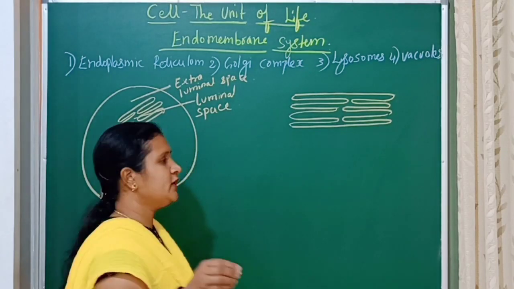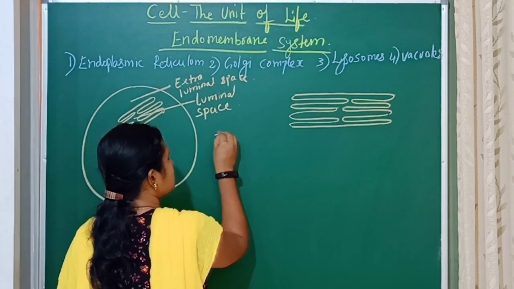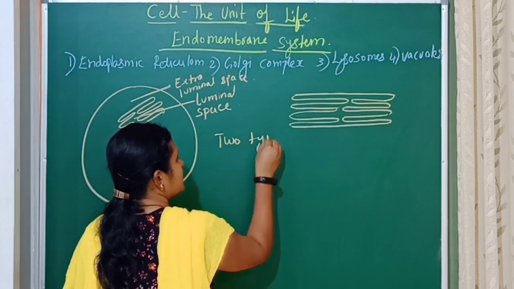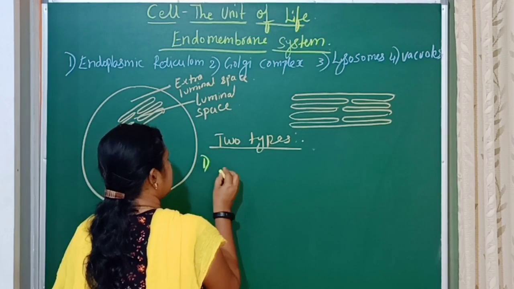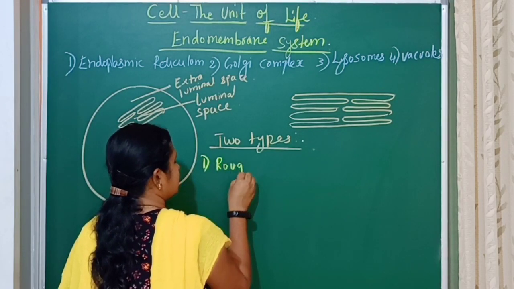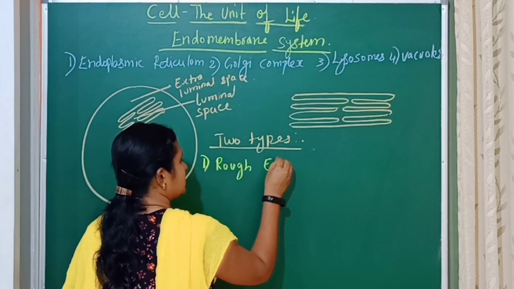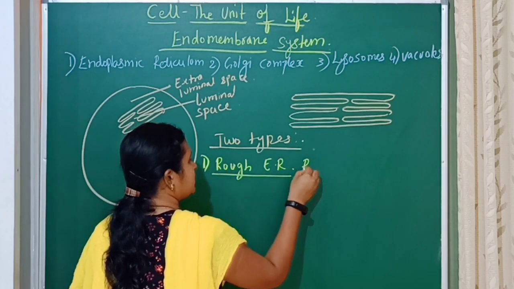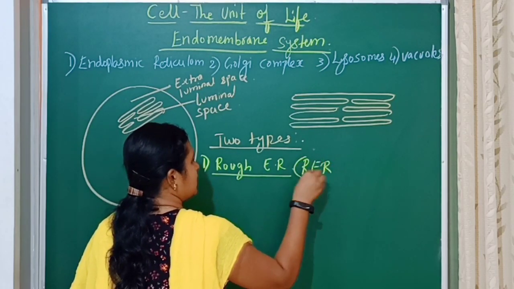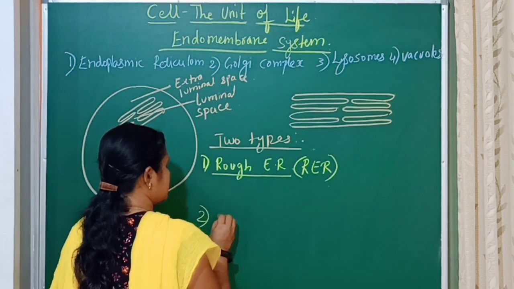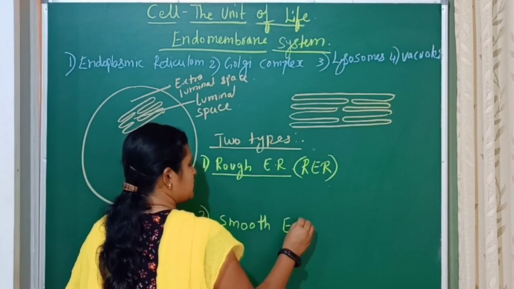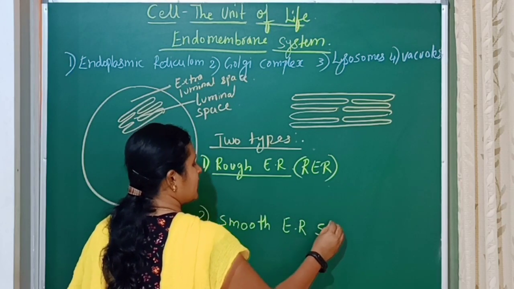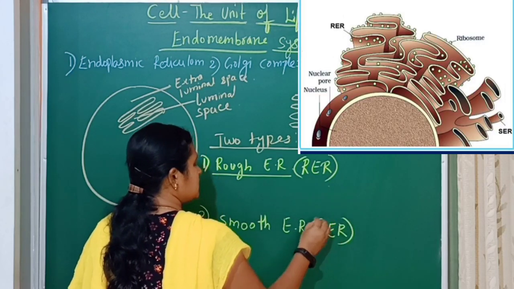There are two types of endoplasmic reticulum. That is rough endoplasmic reticulum, also abbreviated as RER. The other one is smooth endoplasmic reticulum, abbreviated as SER.